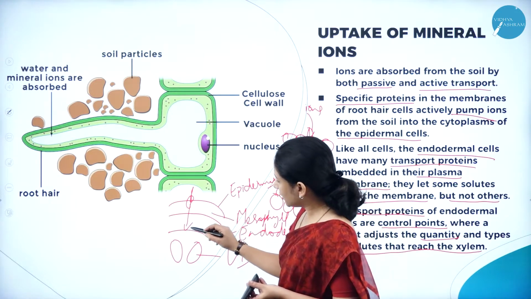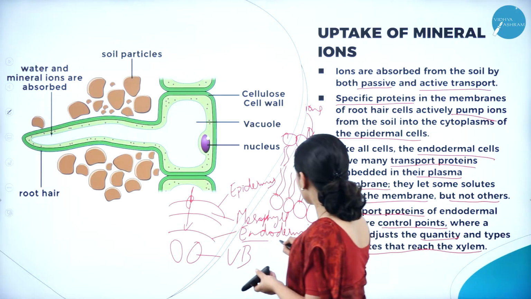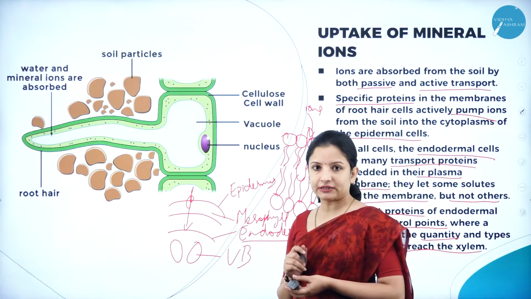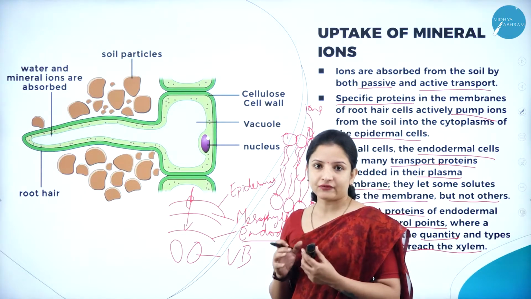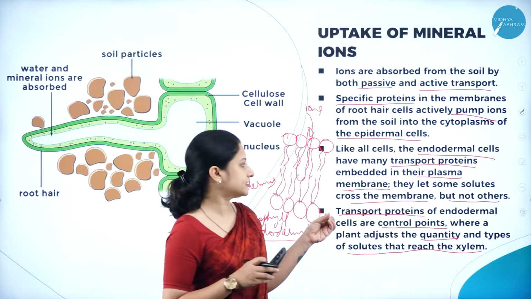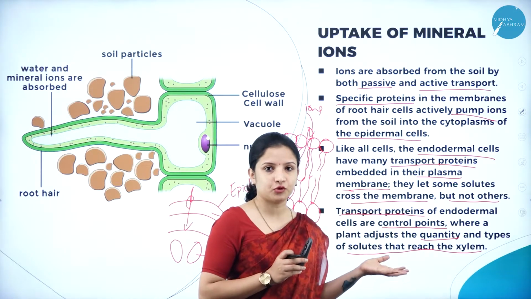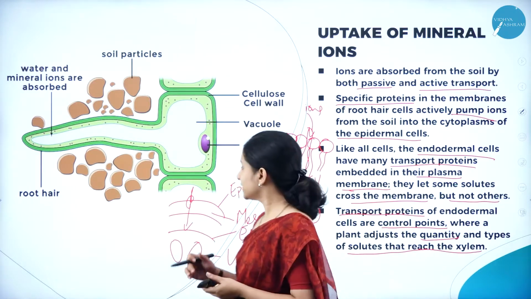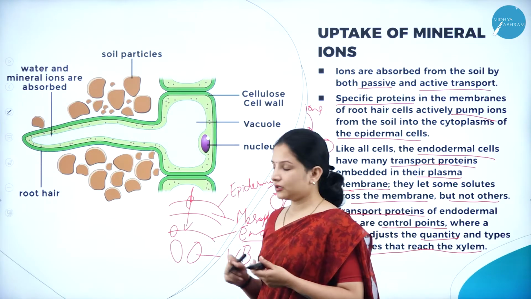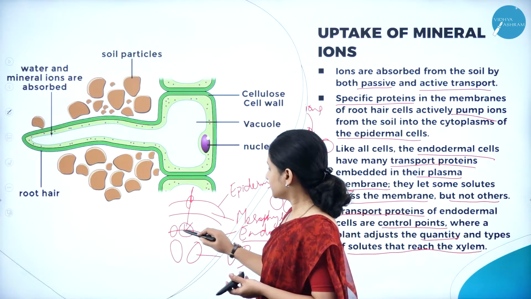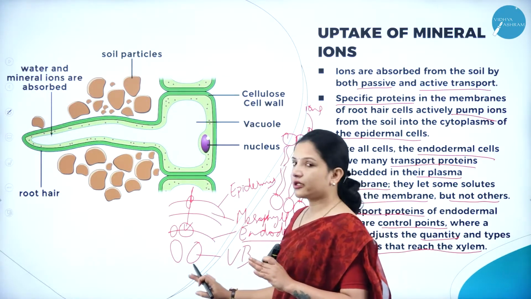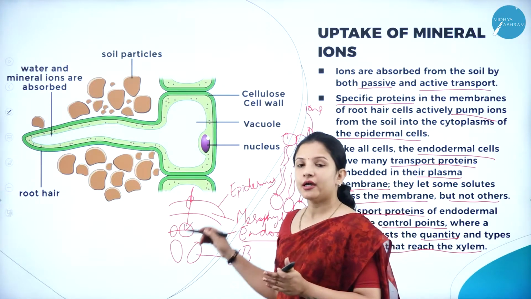So once they enter here, it is the endodermis. The endodermis will actually decide what type of solute should enter into the xylem and in what quantity. So that is the function. These are the functions of the epidermis as well as the endodermis as well as the transport proteins. There are also some transport proteins embedded in the endodermis, because it is also a lipid layer. So here also there are transport proteins which will decide how much amount of ions, and what type of solutes or ions, has to enter into the xylem.